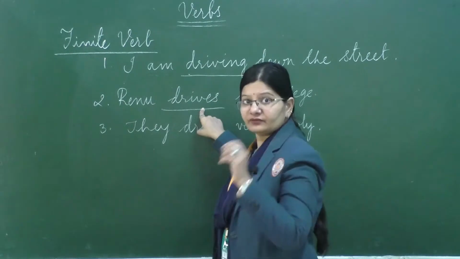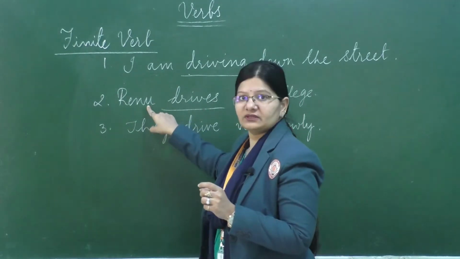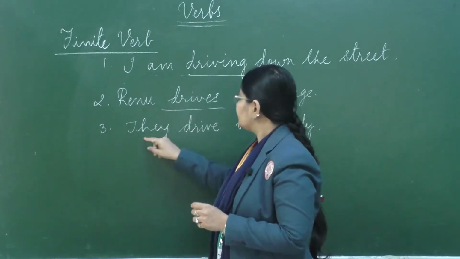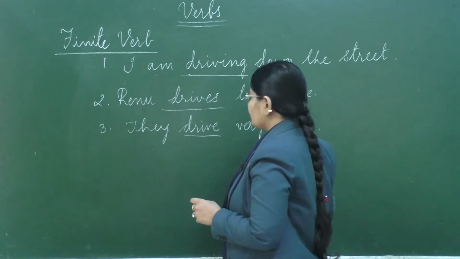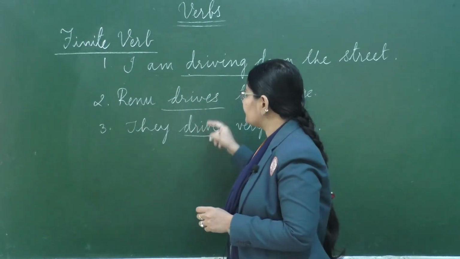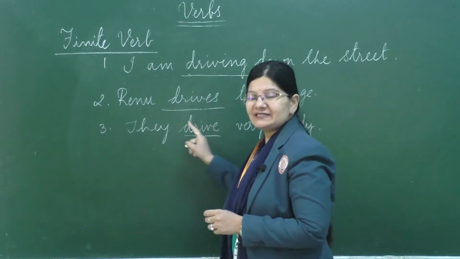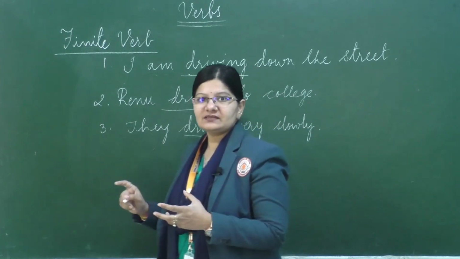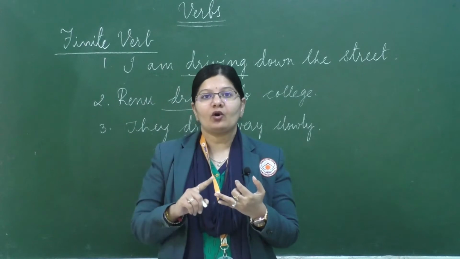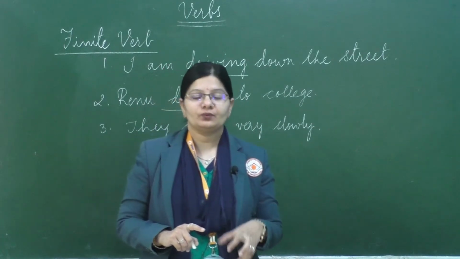So here the verb drive changes according to the person in the sentence, or the subject. And then they drive very slowly. So you can see the verb drive is written in three different ways, that is driving, drives and drive. So, it has changed the way it is in the sentences based on the tense or the person. So, such verbs are known as finite verbs.